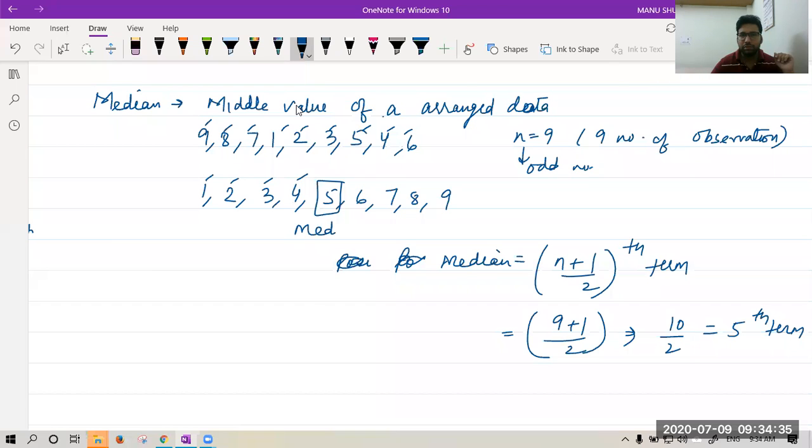Median is 5. Don't confuse with this thing. This is not the median. This is the position of median. Okay. The formula gives you position of median. You have to find median yourself from the information. Okay. So fifth term is median and fifth term is 5. Therefore 5 is the median. Very easy, sir. Okay, Daksh, good beta.